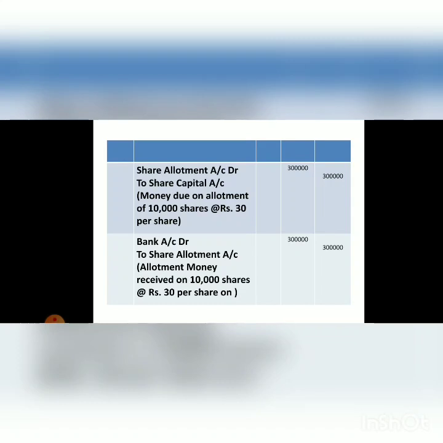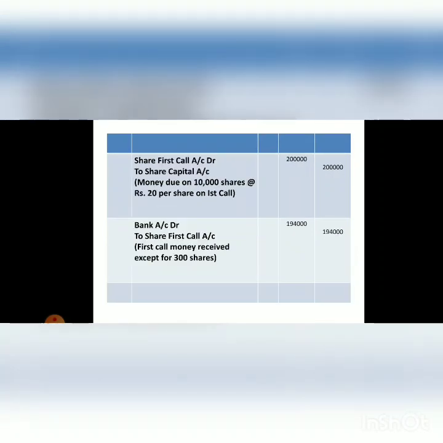Now the next entry will be of receiving the allotment money. So the entry will be bank account debit to share allotment account, and the amount will be rupees 3 lakh, because at the time of allotment we have received the full amount. Now let's move to the first call. For making the call due, the entry will be share first call account debit to share capital account, and the amount will be rupees 2 lakh, that is at the rate of rupees 20 per share on 10,000 shares.